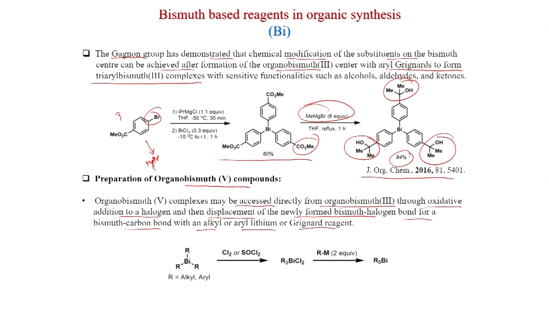Whatever trialkyl bismuth or triaryl bismuth you have generated, you react again with chlorine or SOCl2 to generate R3BiCl2. Then with a further Grignard reagent, RM or R dash M, you can get R5 bismuth. So, here bismuth is in the 5 oxidation state.